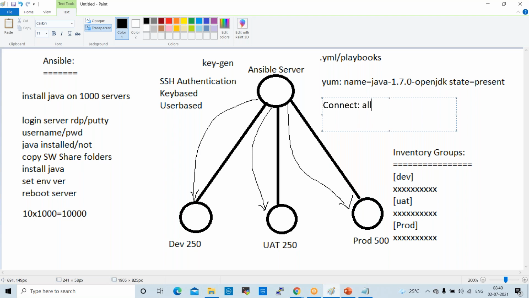For example, we have 1,000 servers. In the 1,000 servers, 20 servers are not reachable or failed. So what will we do? Once we troubleshoot and check that, again we can execute the playbook on all the servers. No need to segregate the 20 servers. You can run the playbook on all the servers. Whatever servers are already installed, on those servers it will not install again. Whatever servers are not installed, on those servers Java will be installed.